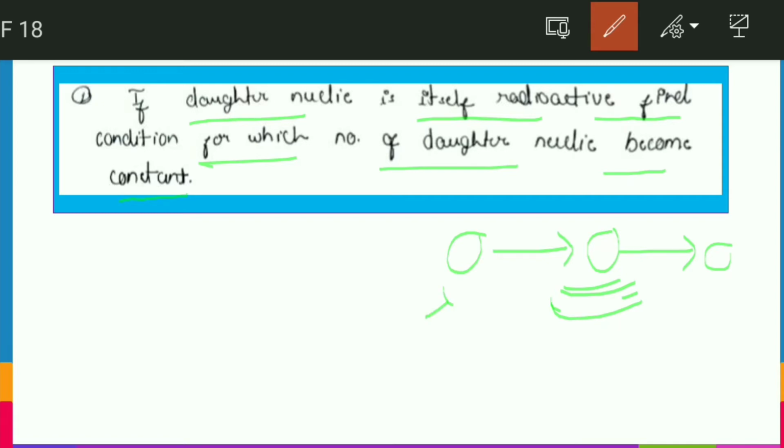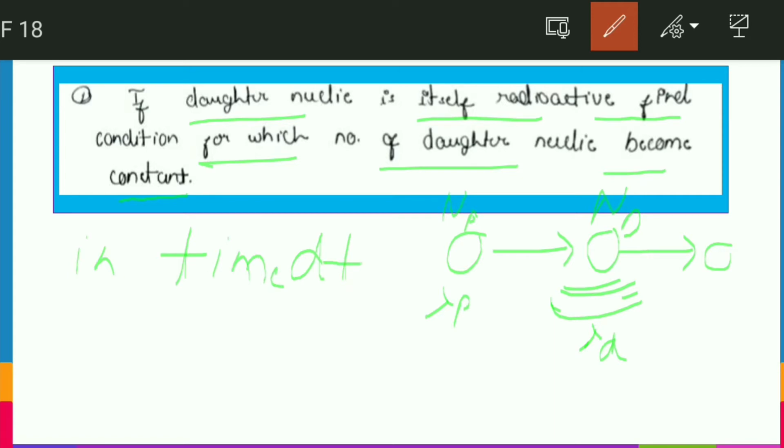Let's say the parent has a decay constant of lambda p, and the daughter has a decay constant of lambda d, where d denotes daughter nuclei. At any time it has Np number of active parent nuclei and Nd number of active daughter nuclei.